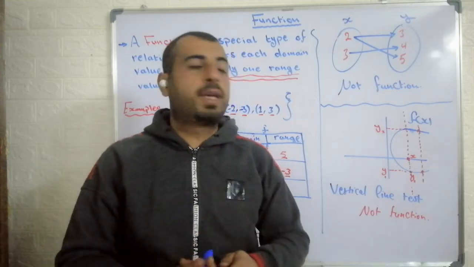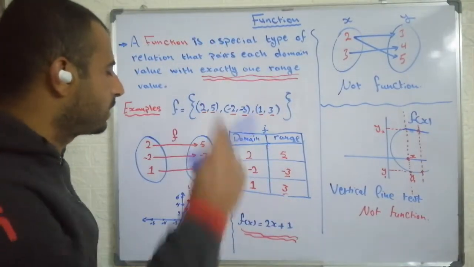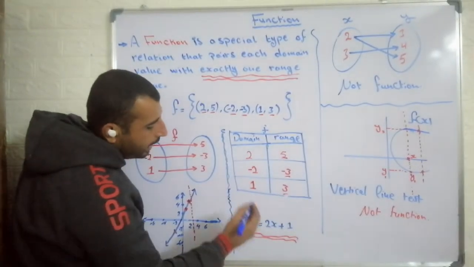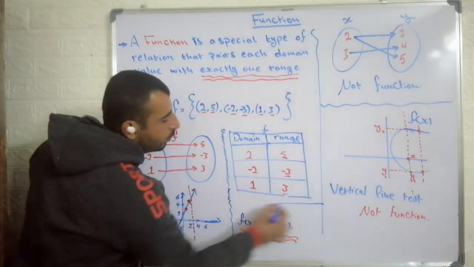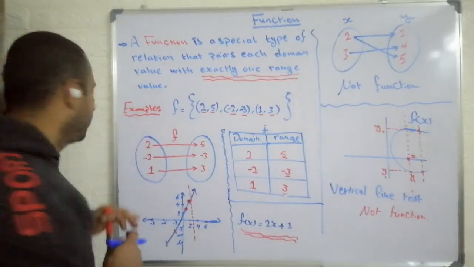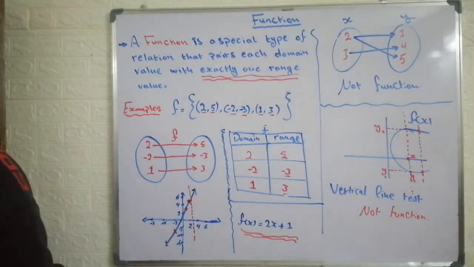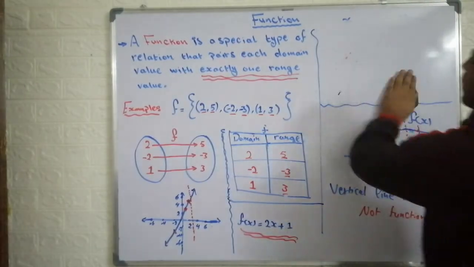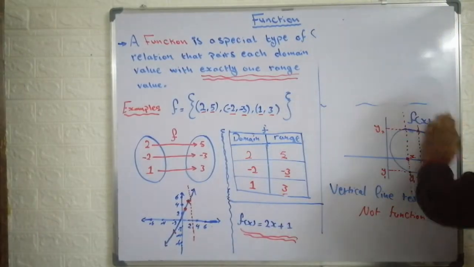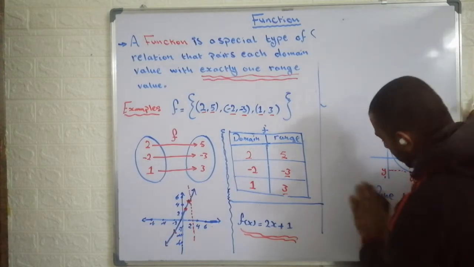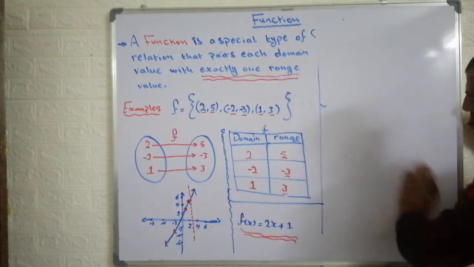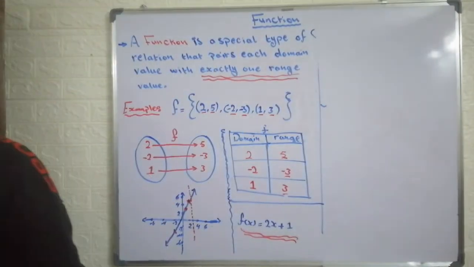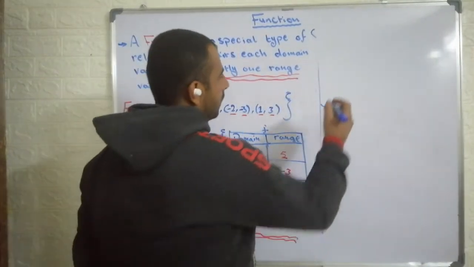That's all of the things about the function, except something I want to show you here. If I give you the rule, for example, let me use this one. Assume I give you the function, and the function is given, and I ask you to find the output values.